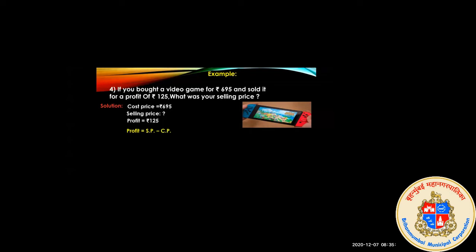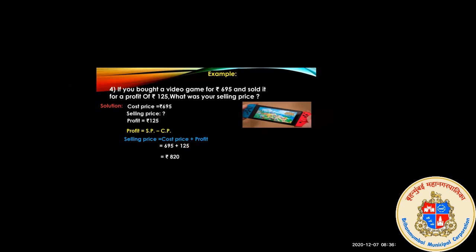Now first we will apply the formula. What is the formula? Profit is equal to selling price minus cost price. Here in short, SP means selling price and CP means cost price. Now what we will do, we will interchange it. What we have to find out is the selling price, so we will take out the selling price, and it is cost price plus profit. Cost price we know, 695 plus profit 125.